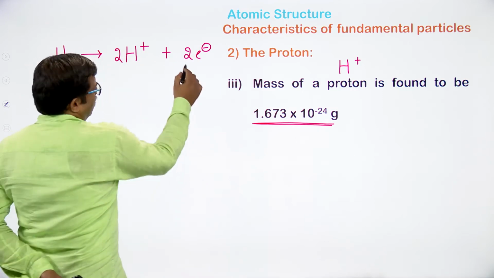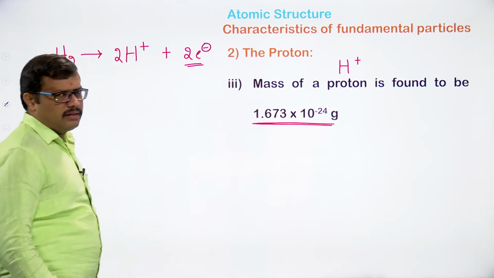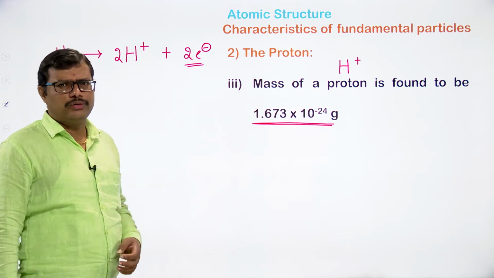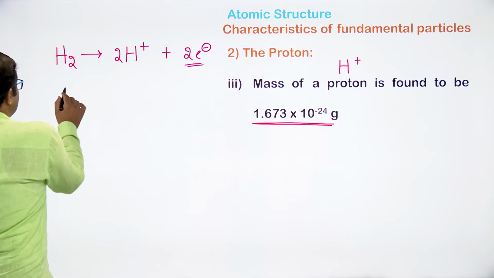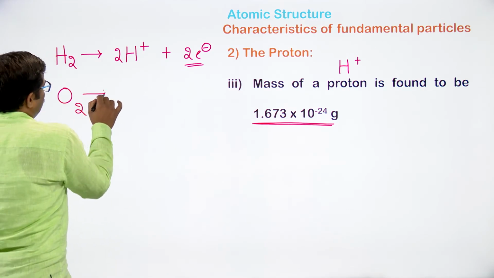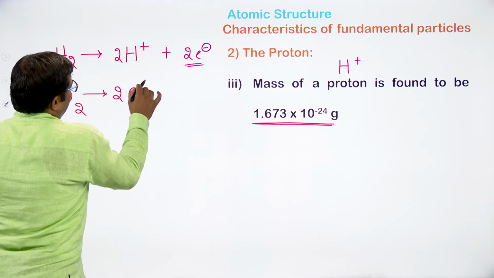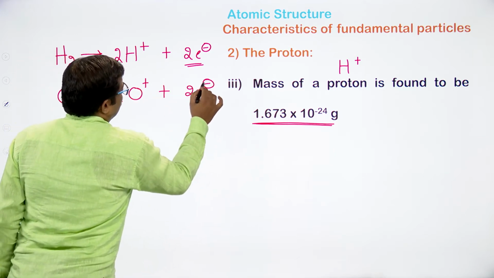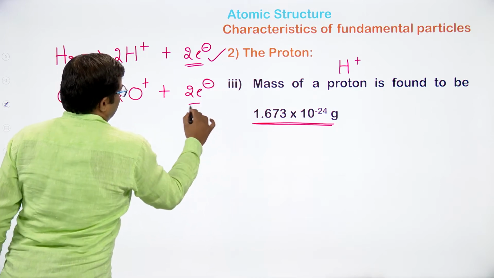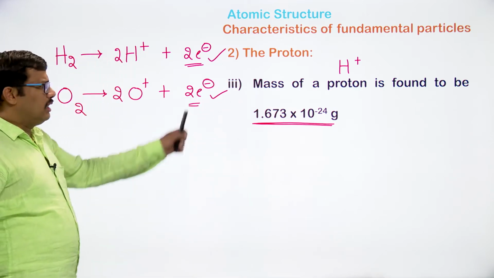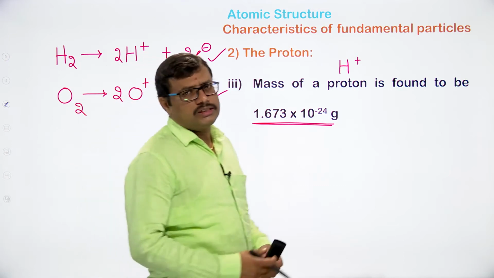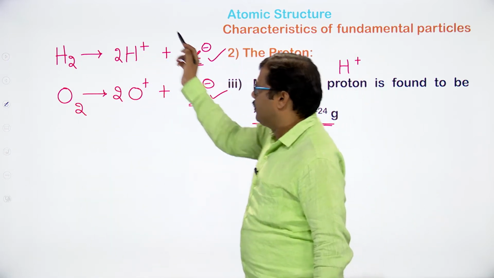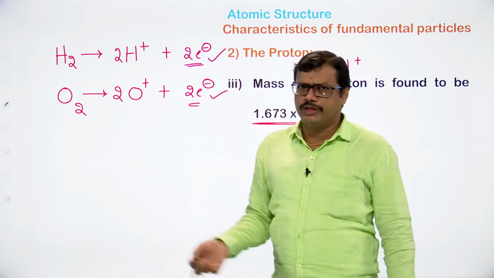So electrons are coming out, and the electrons are not going to depend upon the gas that we use. For example, if I am using oxygen gas in this experiment, we are going to get the oxygen positively charged species with the liberation of electrons. So whether it is hydrogen gas or oxygen gas, the electrons are liberated. So electrons are found to be the fundamental particles, and electrons are not going to depend upon the gas employed in the discharge tube experiment.